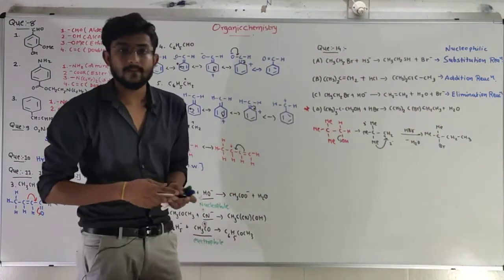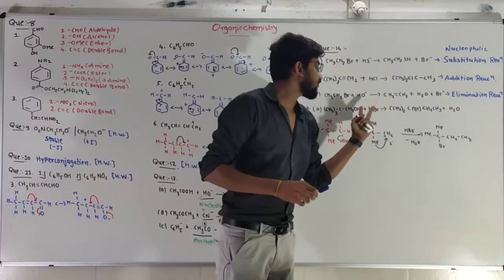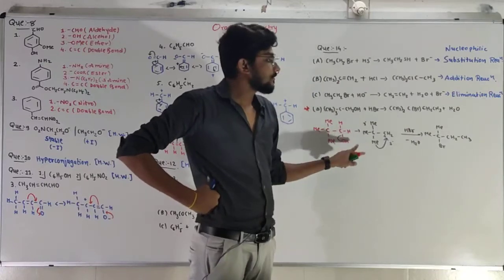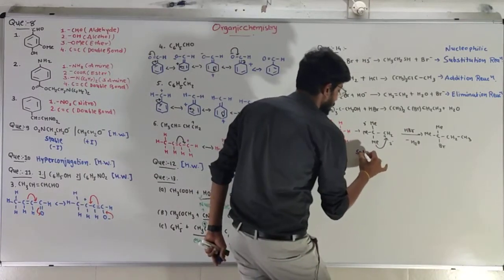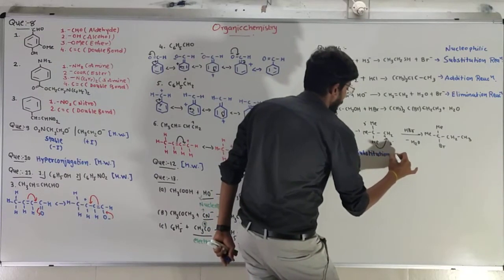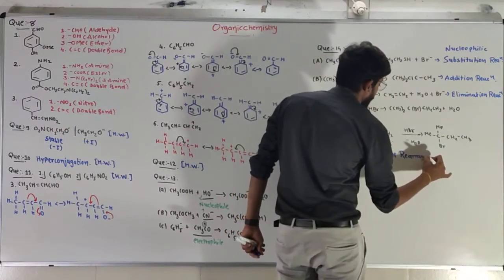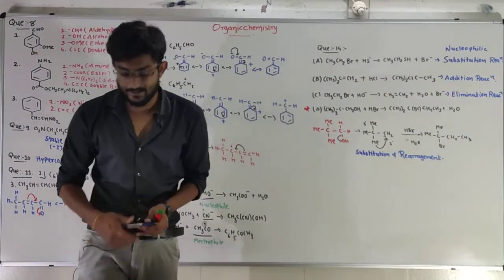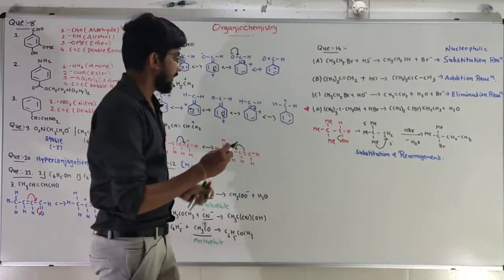In the sense, two reactions are occurring. One is substitution, exchange of OH and Br, and another one is rearrangement. So substitution and rearrangement occur, two reactions occurring simultaneously. After that, our next question,